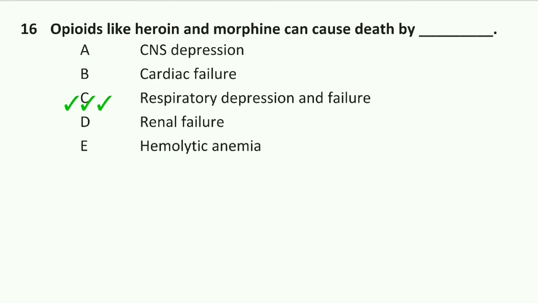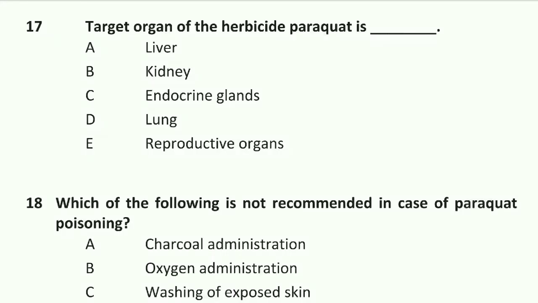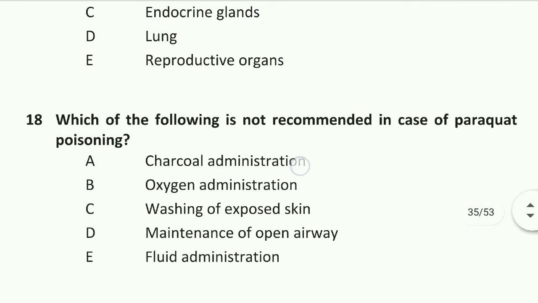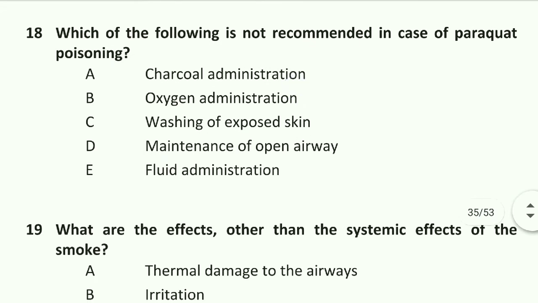Question number 17: the target organ of the herbicide paraquat is the lung. Option D is right. Question number 18: which of the following is not recommended in case of paraquat poisoning? Oxygen administration is not recommended. Option B is right.